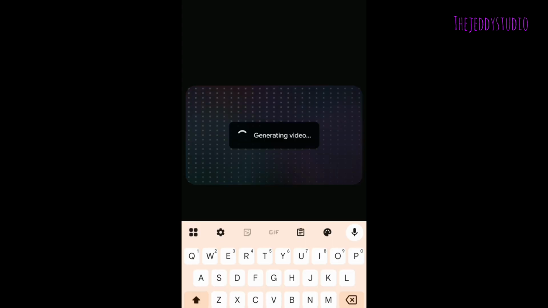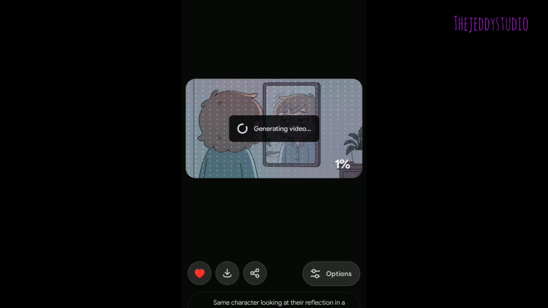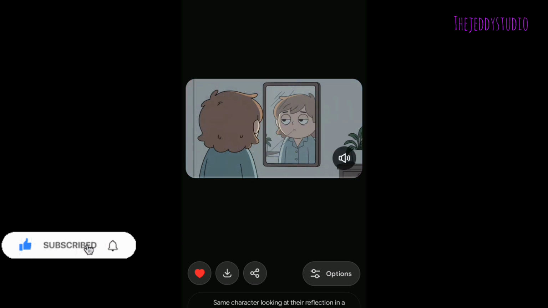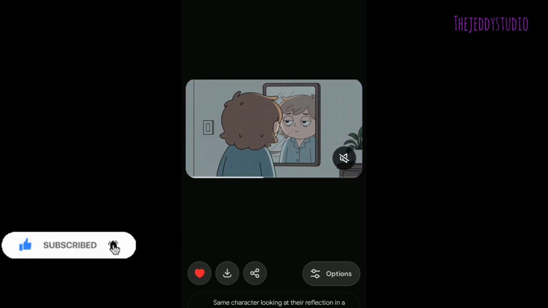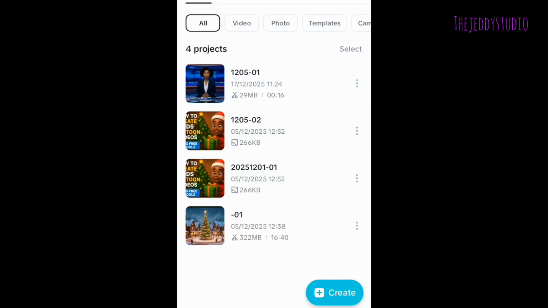Upload the photo, paste in the prompt and click on send. Give it some seconds to generate the clip for you, and download the clip and save it on your device. That is what you are going to do. So guys, now you are going to head over to the next step, which is editing. You can see the clip is fine. Download the clip. Now the next step is editing, and under editing you can use InShot, CapCut, but for this video I'm going to use CapCut.